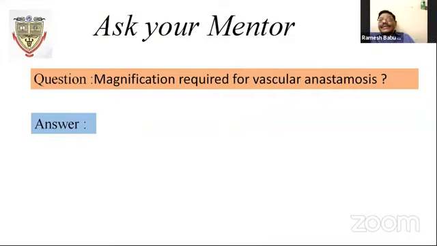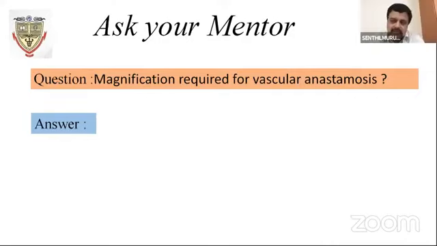So what magnification do you recommend? I would suggest going for a microscope first of all, rather than loupes. If you're working on a 2 mm vessel, at least you need 12.5x magnification for the blood vessels, which is not available in loupes. With loupes, the maximum you can go is 4.5x, not more than that. There are loupes with 7.5x, but the focal length will not be the same. It should have adequate focal length. For vessel preparation or for anastomosis?